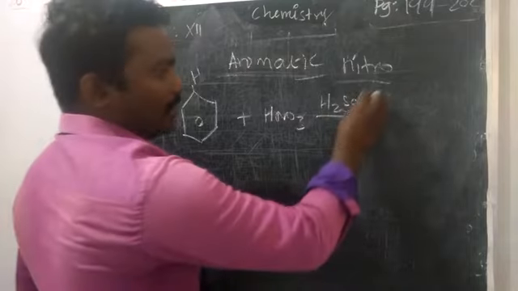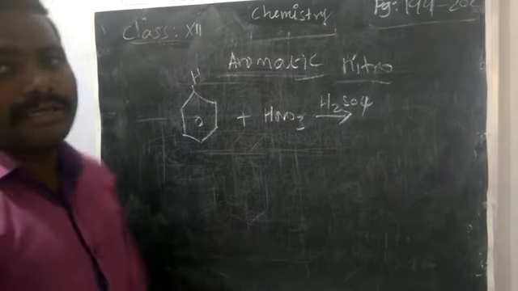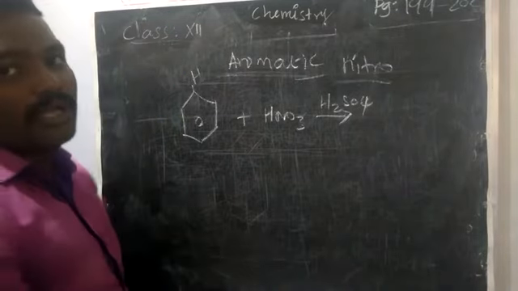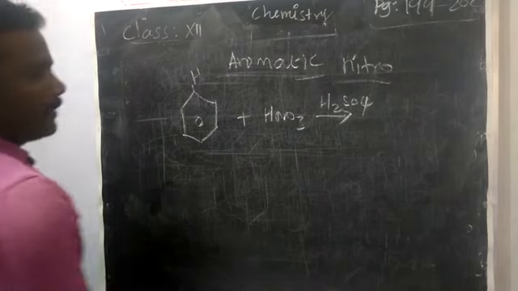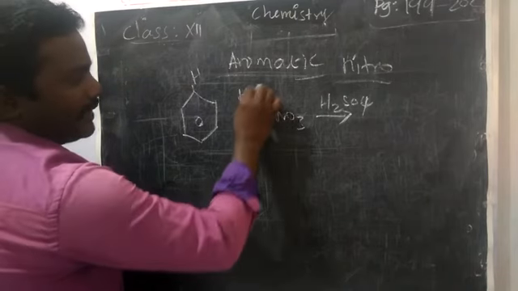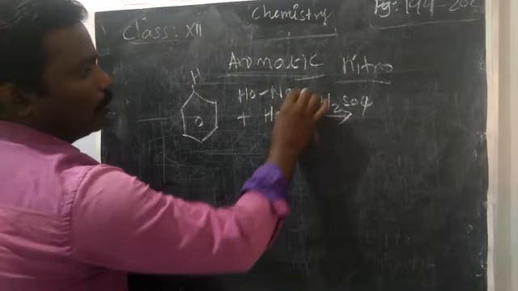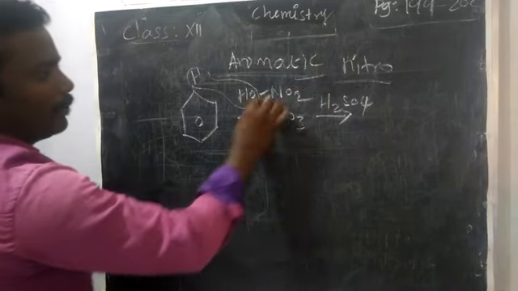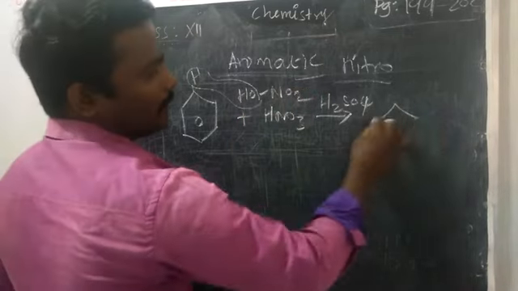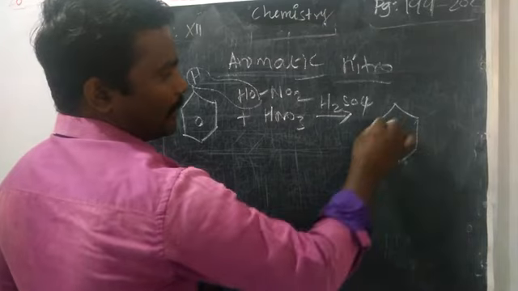Actually, this reaction is called nitration. Nitration means adding the NO2 group; we studied this in the previous lesson also. The nitric acid we can write as HO-NO2. Water will be removed and NO2 we can add. So what is the product?